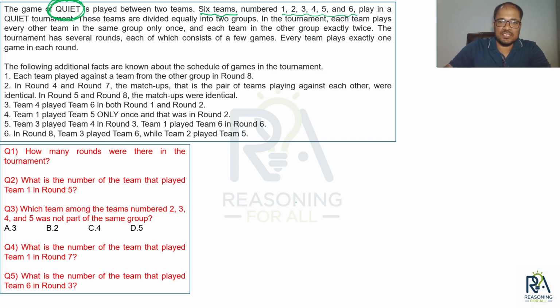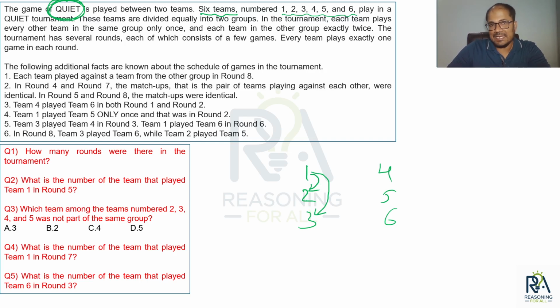I am showing this scenario with an assumption. Let's say that teams 1, 2, 3 are together and teams 4, 5, 6 are together in the other group. So this is a group and this is a group. What it is saying is, in the tournament each team plays every other team in the same group only once. So team 1 will play with 2 once, and with 3 once.